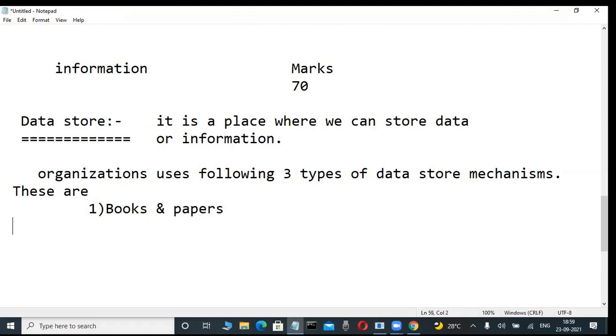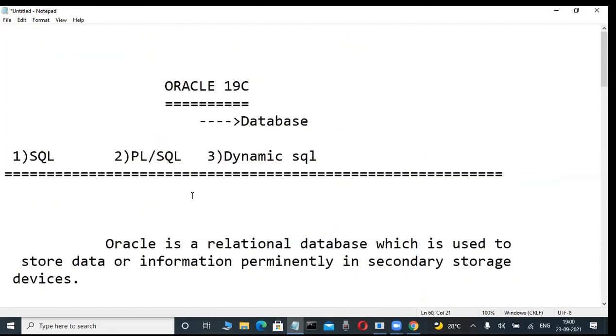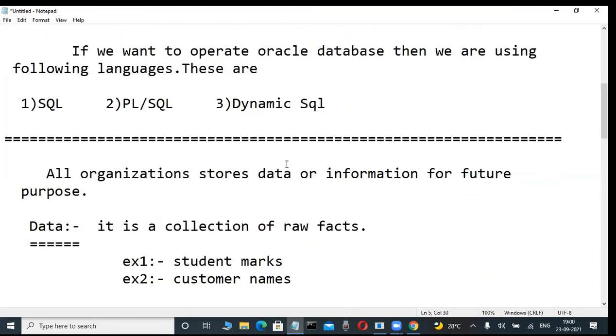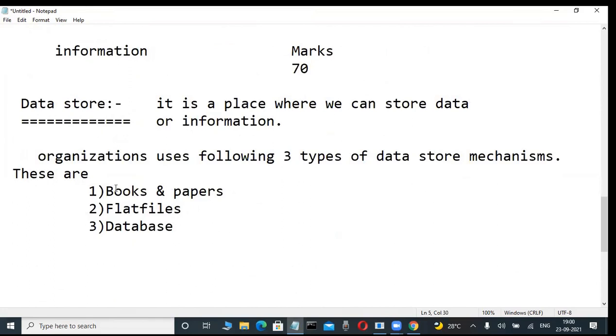The second one, in a computerized system, how they are storing data or information, is flat files. What are flat files? How are they storing? I will tell you. Another one, from 1960 onwards, is databases. These database softwares are there. These databases you are learning in our course.